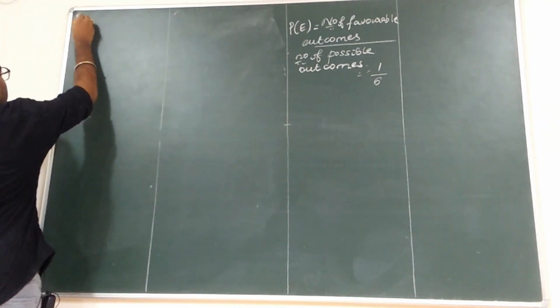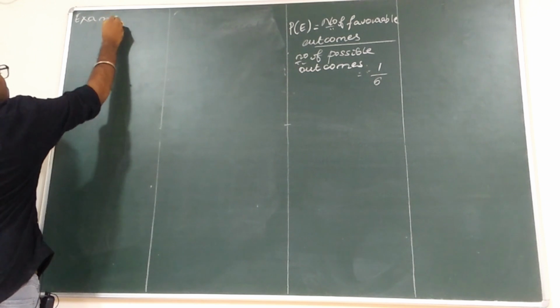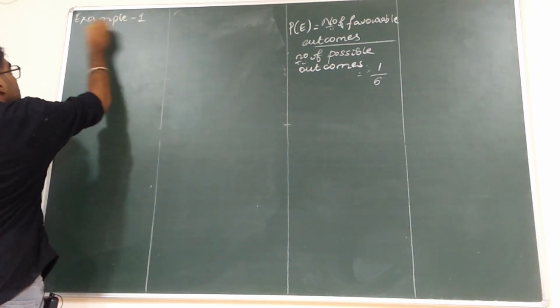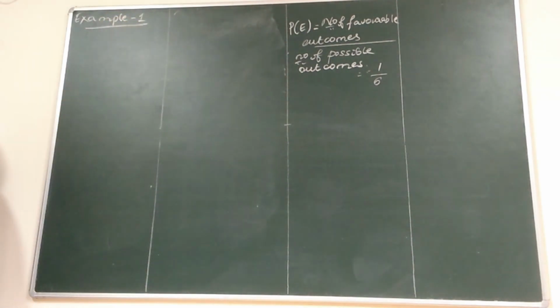Example number 1. What is it? Find the probability of getting a head when a coin is tossed once. Also find the probability of getting a tail. Okay.